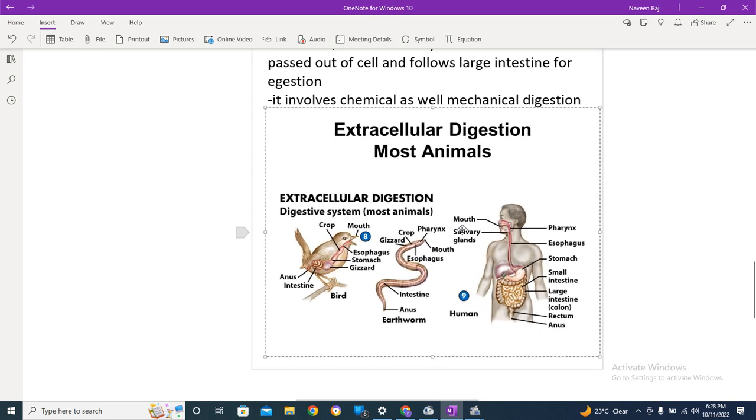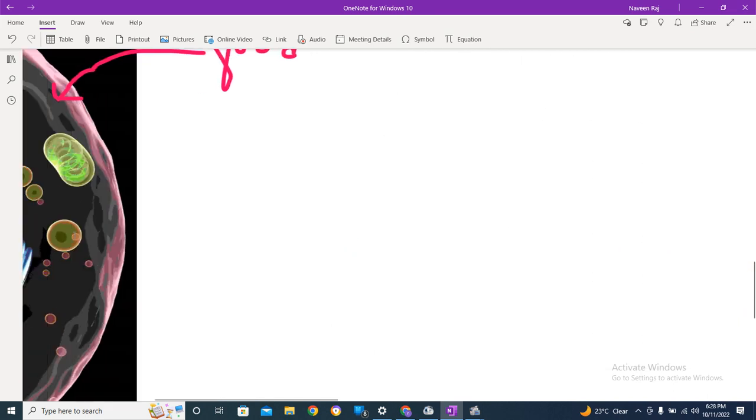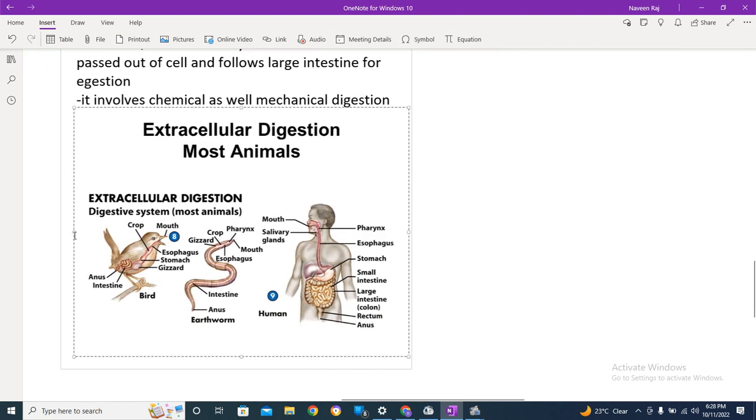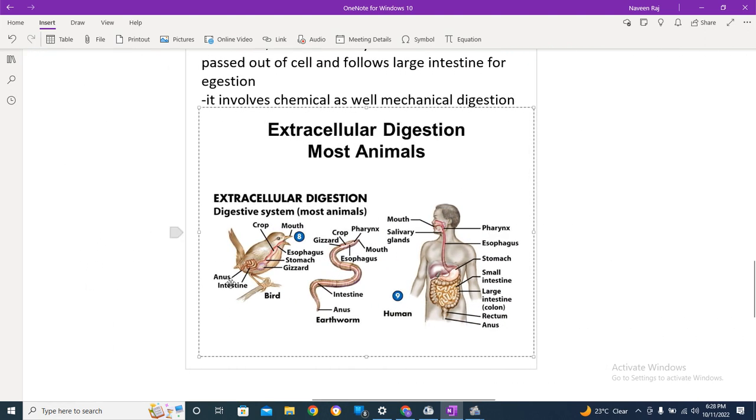This shows that we've got a proper digestion tract. Intracellular digestion happens inside the cell, with no proper tract, but here we have a proper tract. We have three examples: earthworm, human, and bird. All three have their proper systems.